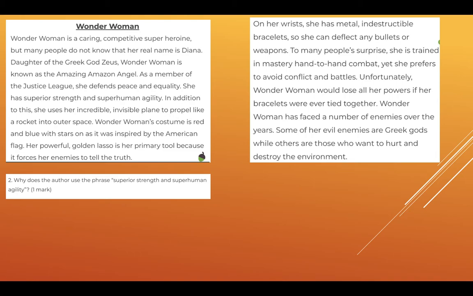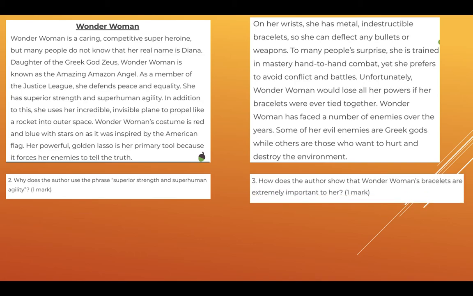Why does the author use the phrase superior strength and superhuman agility? Keywords in there, I think you will know which are the keywords or the key phrase. They will help you to locate your answer in the text. Number 3, how does the author show that Wonder Woman's bracelets are extremely important to her? So what does the author do? Bracelets, once again, is a key word.